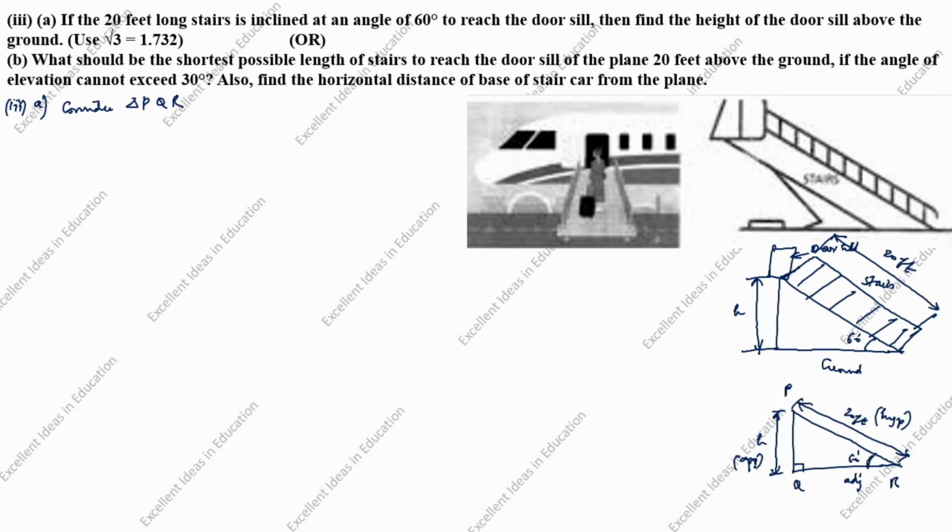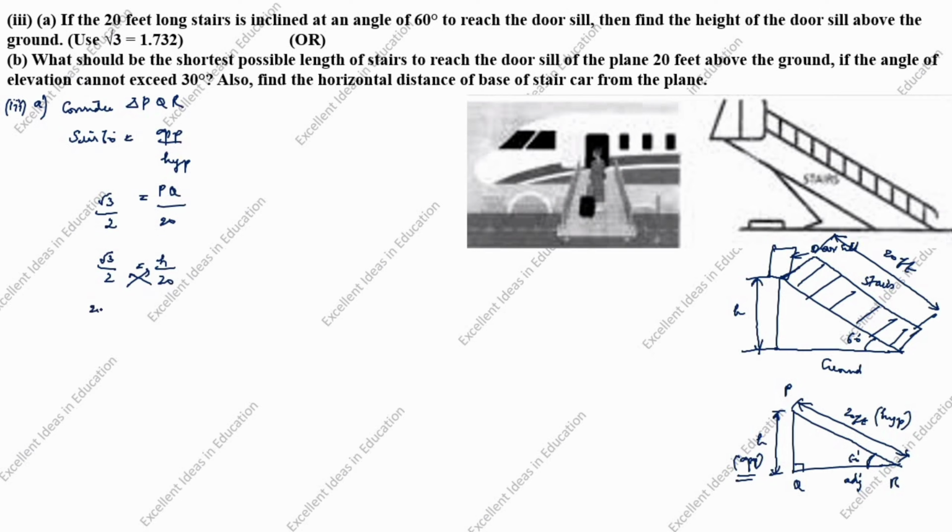What we need to find? This height we need to find. Here is opposite. Given data is hypotenuse. So opposite by hypotenuse is what formula? Sine formula. Sine 60 degrees equal to opposite by hypotenuse. Opposite is PQ divided by hypotenuse is 20. Sine 60 degree is root 3 by 2. Root 3 by 2 is equal to h by 20.